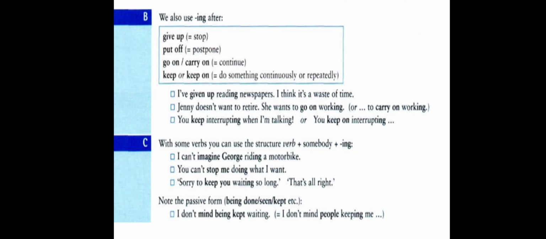So if the person is speaking about himself or herself, then the sentence becomes this way: I can't imagine riding a motorbike, or I can't imagine myself riding a motorbike. Here the subject of the second part is the same subject, I.